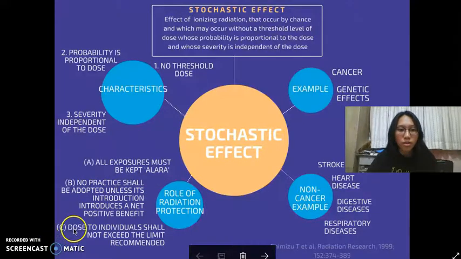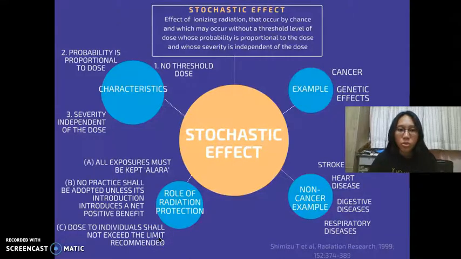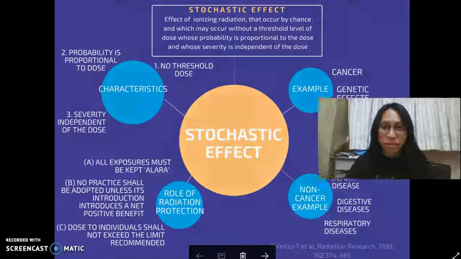The third one is, the dose to individuals shall not exceed the limit recommended for appropriate circumstances. So there is a limit which must not be exceeded to give the treatment to the patient. So these principles are very important in order to limit the occurrence of stochastic effects.